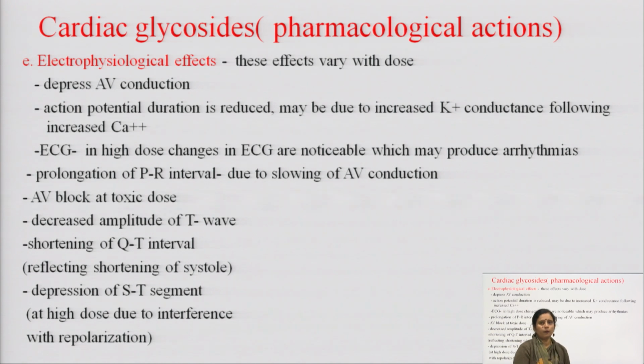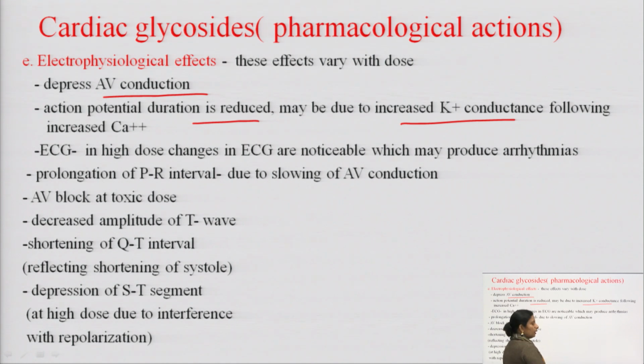Next, the effect of cardiac glycoside on the ECG, electrocardiogram, that means electrophysiological effects of the cardiac glycoside. These effects vary with the dose. Basically, cardiac glycoside depresses the AV conduction. Okay. The action potential duration is reduced by the use of cardiac glycoside. It may be due to the increased potassium ion conductance following the increased calcium concentration.